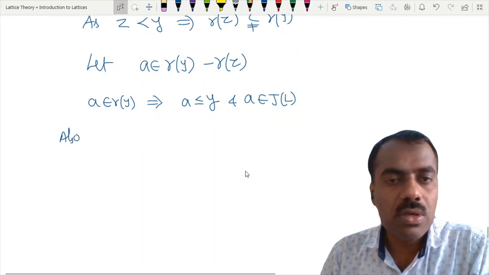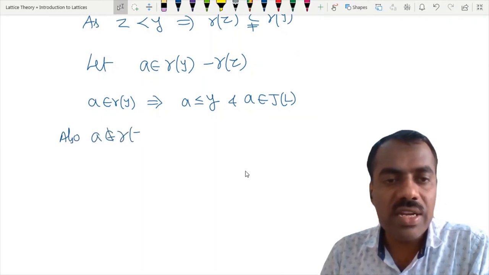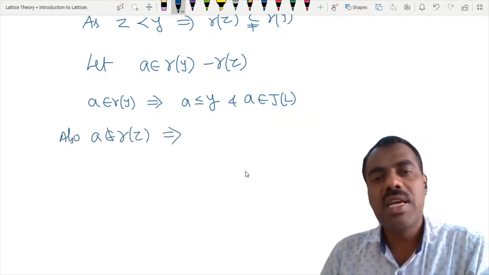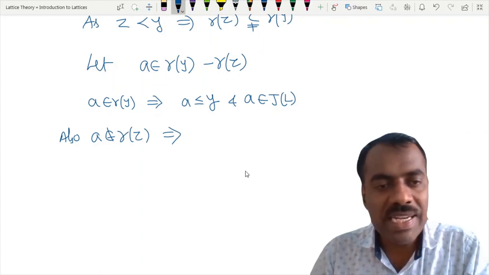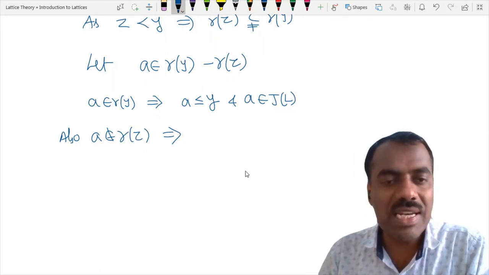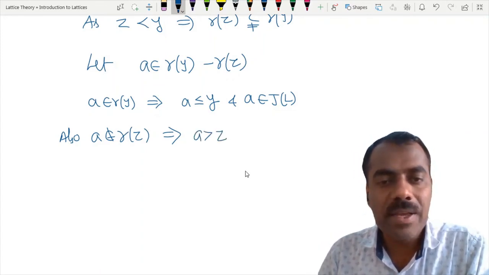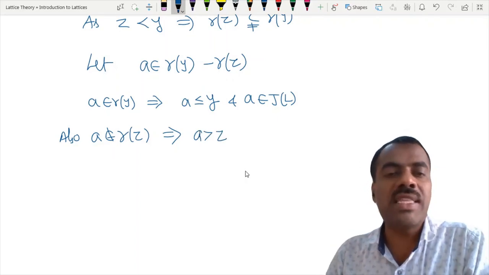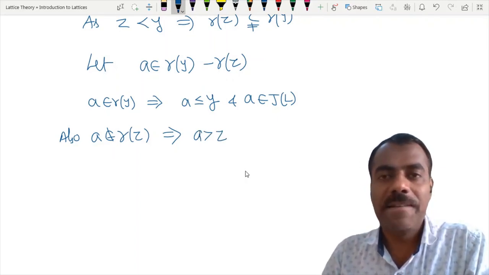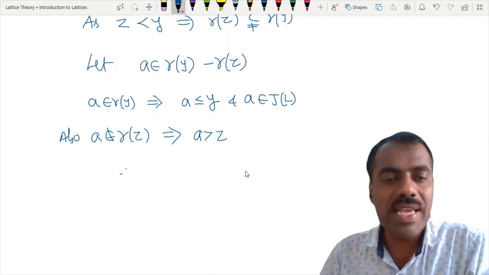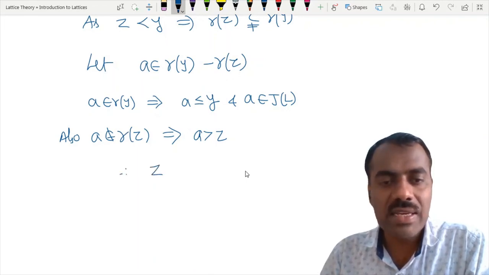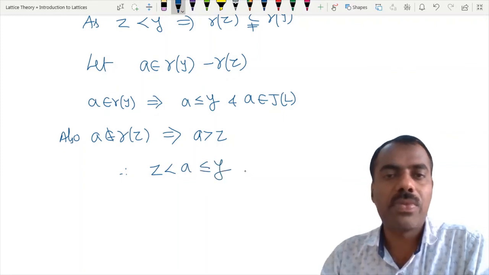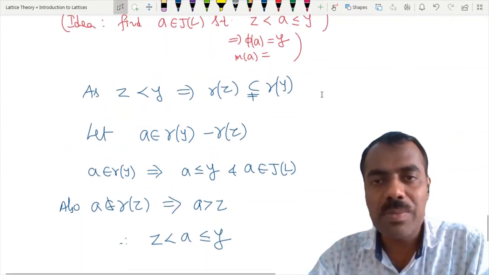Also, A is not in R of Z. That means it is strictly greater than Z, because if it were less than or equal to Z, it would be in R of Z. So A is strictly bigger than Z. If we combine this, what do you get? Z is less than A and A is less than or equal to Y, and that is what we were supposed to prove.